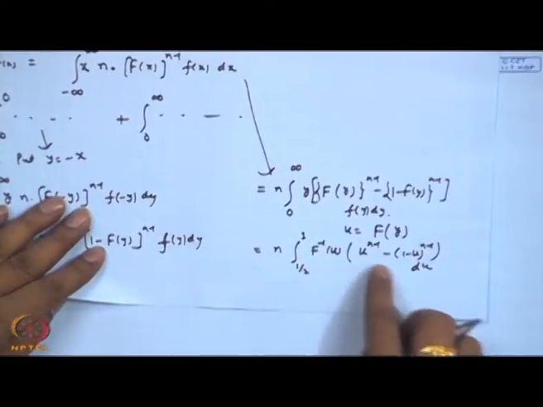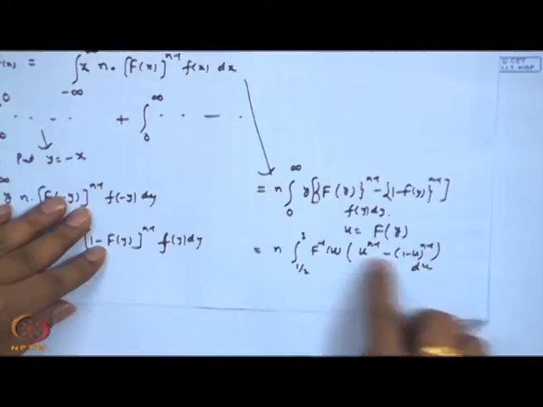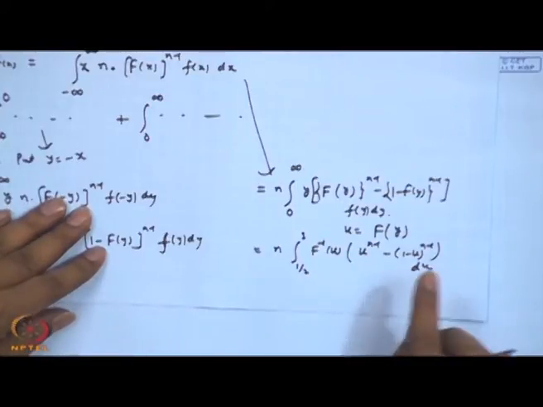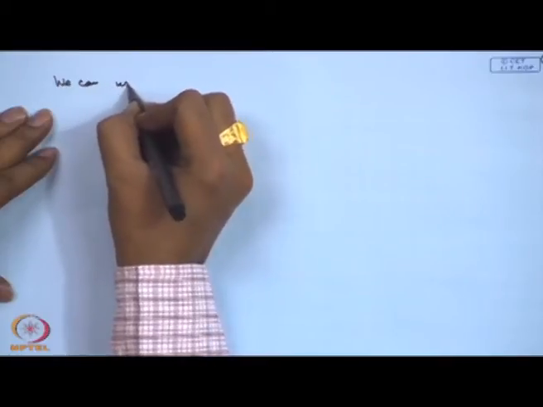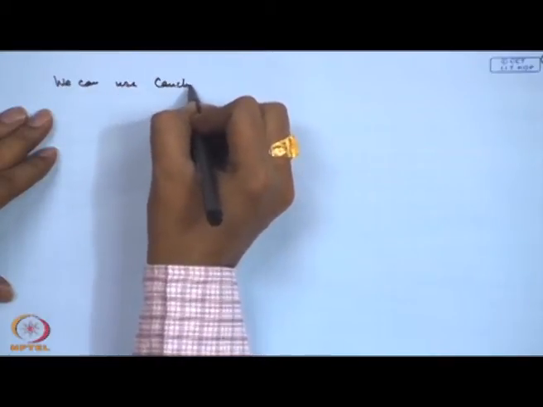Again you see this is interesting here, this is coming as a product of two terms. So, I can apply the Cauchy-Schwarz inequality. We can use Cauchy-Schwarz.